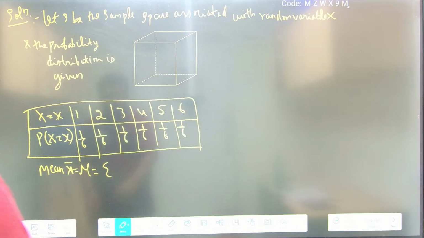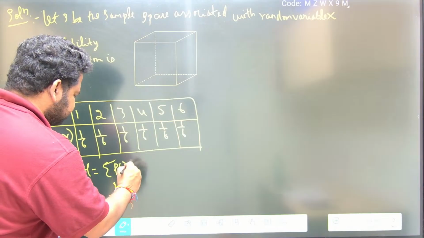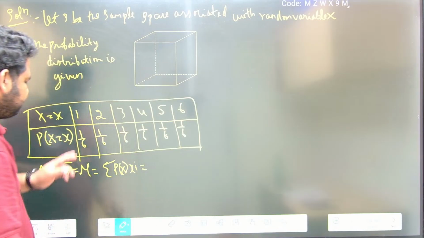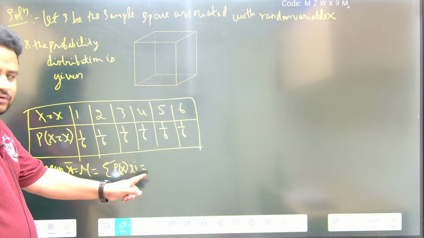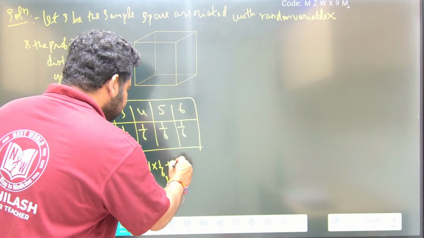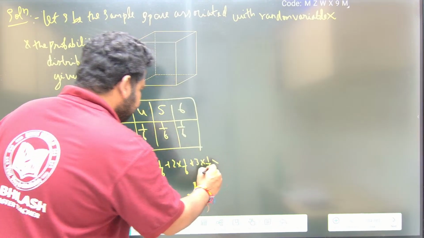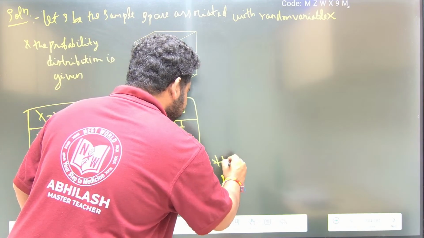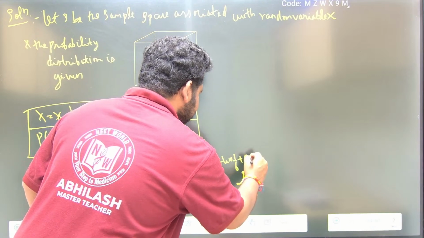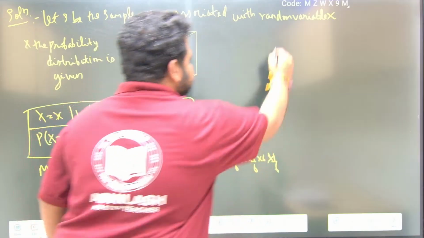Okay. Summation of P of x into xi, this is what we have. So what should I do? P of x is always 1 by 6. So 1 into 1 by 6 plus 2 into 1 by 6 plus 3 into 1 by 6, plus 4 into 1 by 6 plus 5 into 1 by 6 plus 6 into 1 by 6. This is what I have.